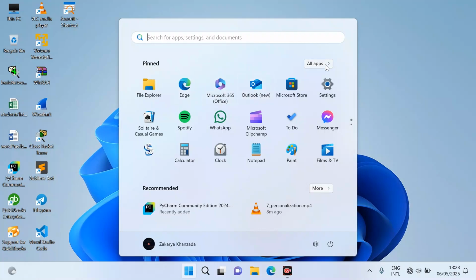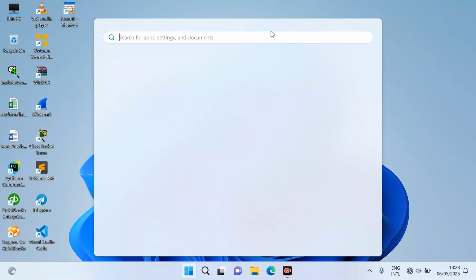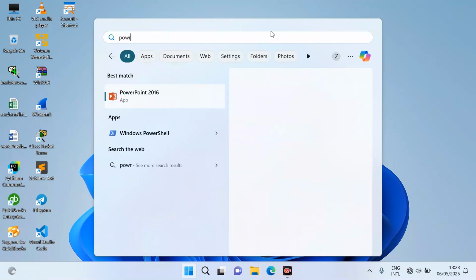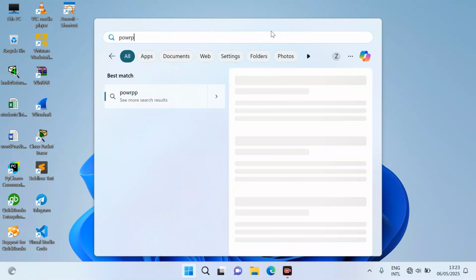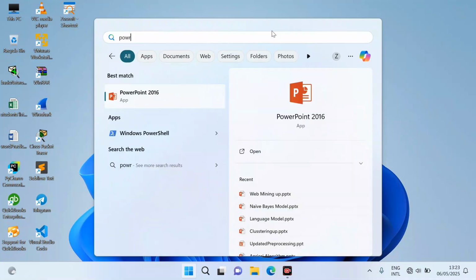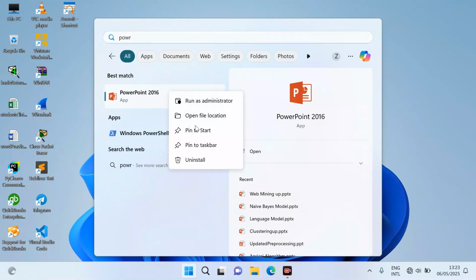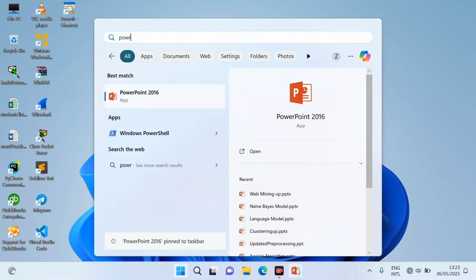Also you can search for our applications here, like PowerPoint. You can see PowerPoint just appeared here. Just right click on it and pin to the start menu. You can pin on the start menu, or we can just pin on the taskbar. Suppose I want to pin it on the taskbar. Now you can see that it has been pinned in the taskbar.